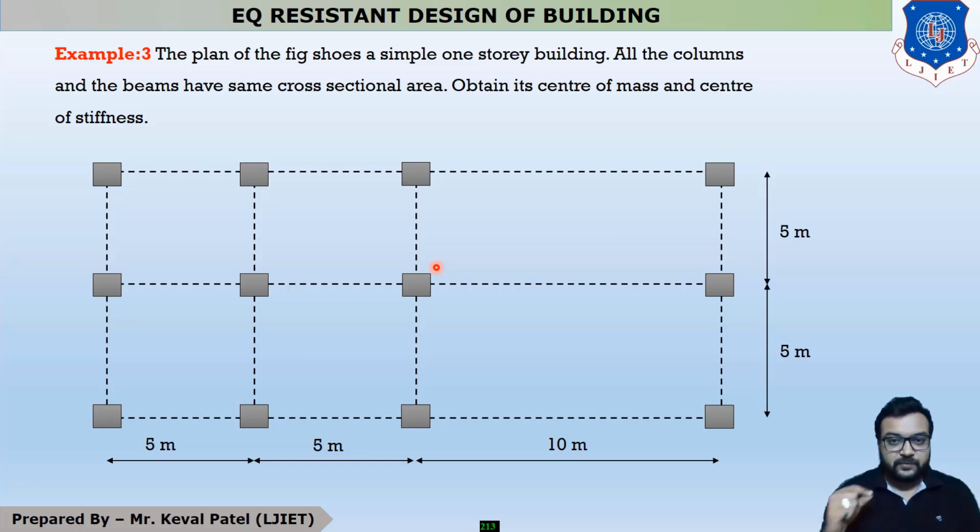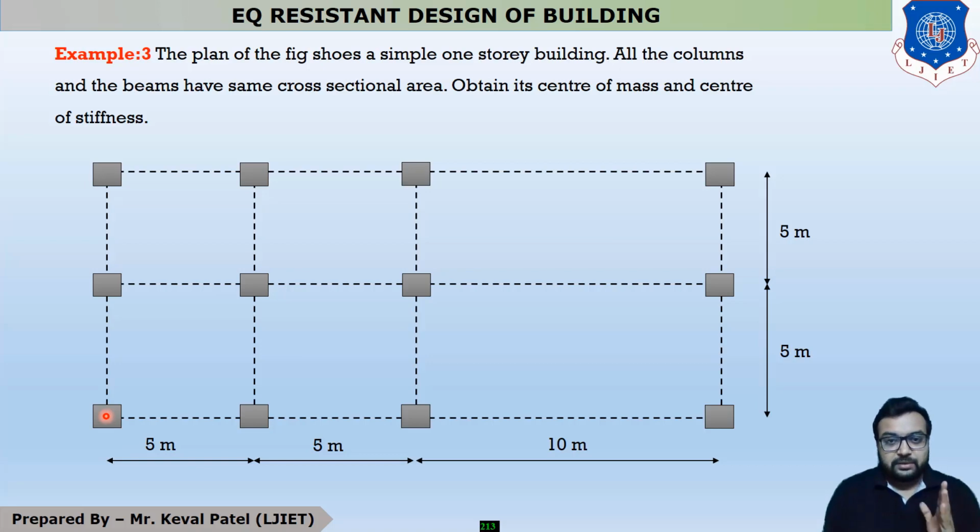The lower left portion of the system is considered as the origin, 0, 0.